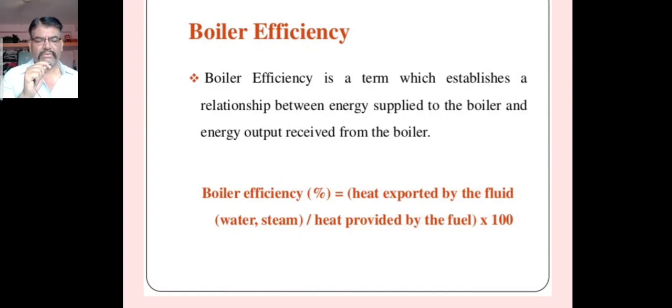The boiler efficiency can be written as me into bracket h minus hfn divided by CV. Me is the mass of water actually evaporated, or actual evaporation, in kg per kg of fuel. CV is the calorific value of fuel measured in kilojoules per kg.